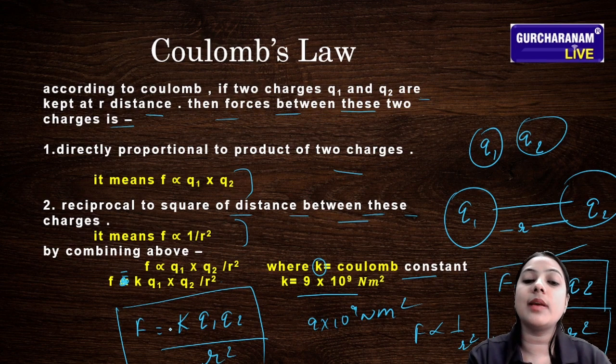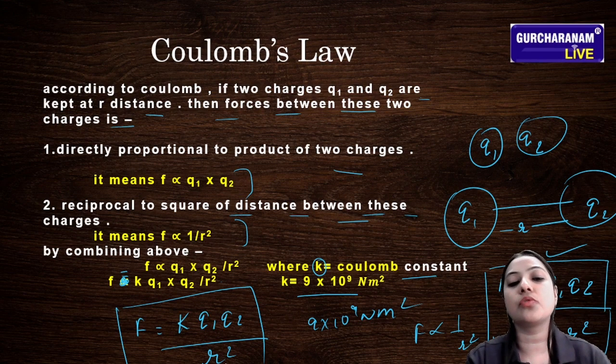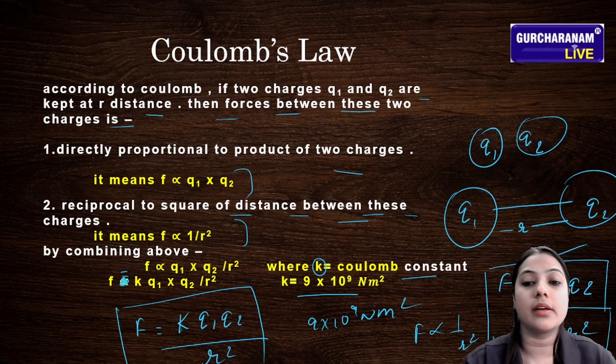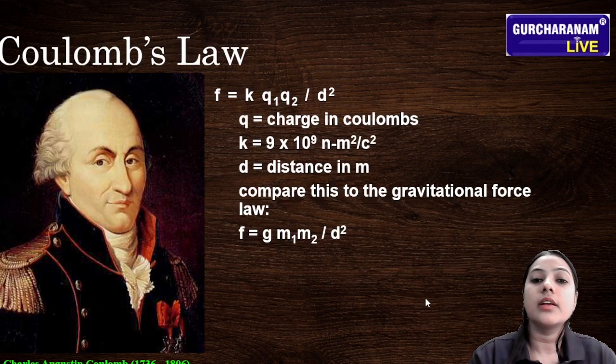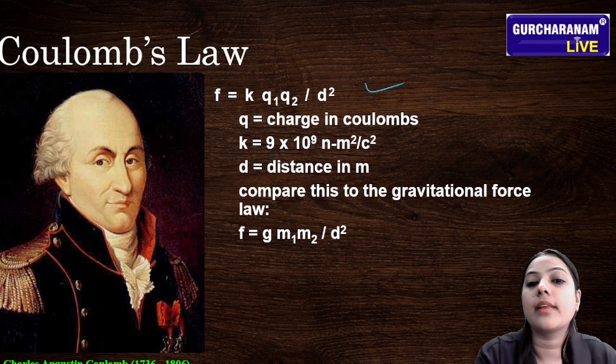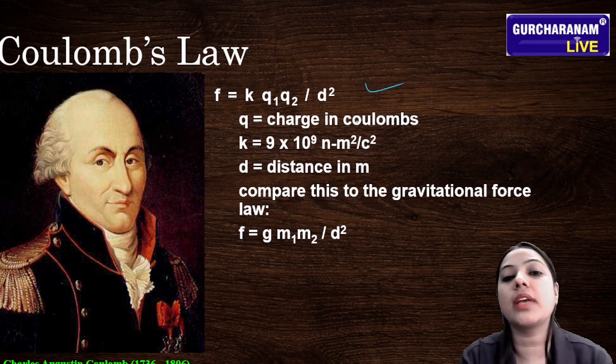So the expression is F = K Q1 Q2 upon r square. Students, I hope you understand what Coulomb's law is.